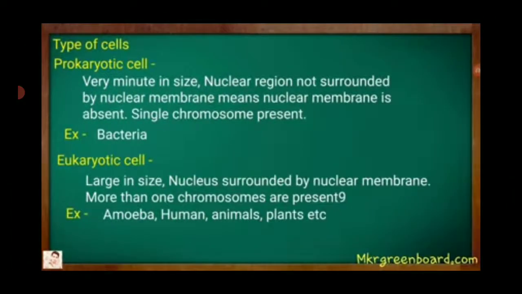Types of cells. There are two types of cells. First one, prokaryotic cell. Very minute in size, nuclear region not surrounded by a nuclear membrane. It means nuclear membrane is absent. A single chromosome is present. For example, bacteria. Eukaryotic cell. It is large in size, nucleus surrounded by nuclear membrane. More than one chromosome is present in it. For example, amoeba, humans, animals and plants, etc.